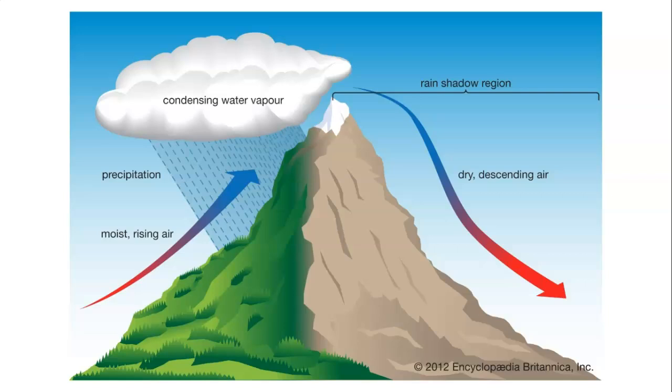This area is called a rain shadow. In Asia, the rain shadow is on the Tibetan Plateau. In North America, you can find a rain shadow in Death Valley in California and Nevada.